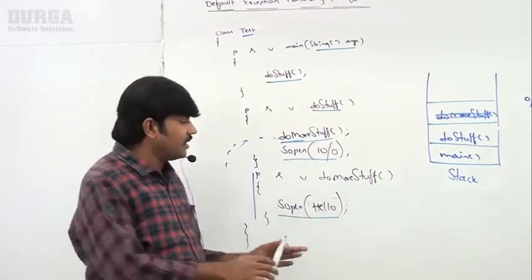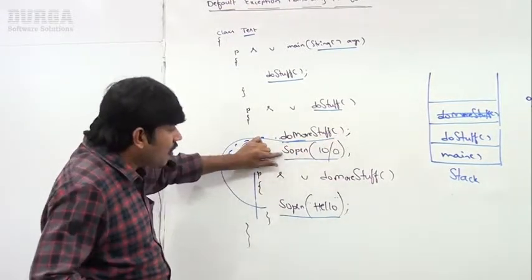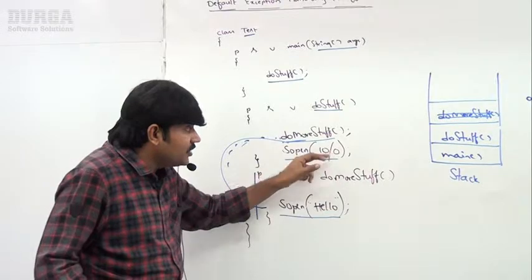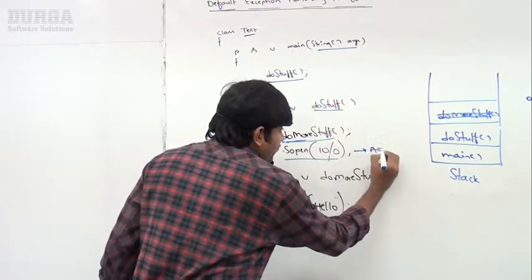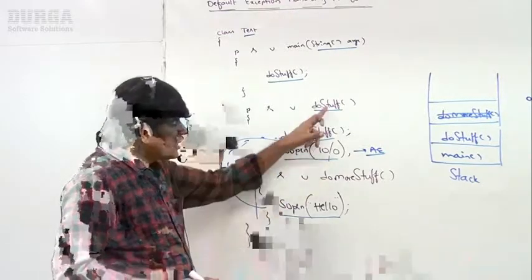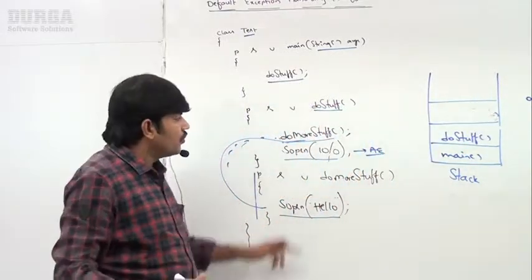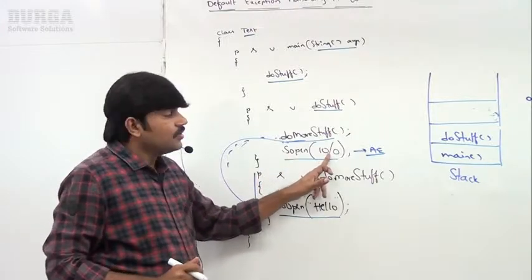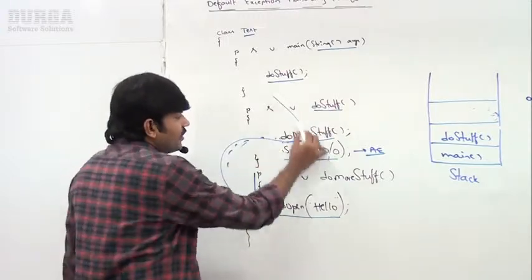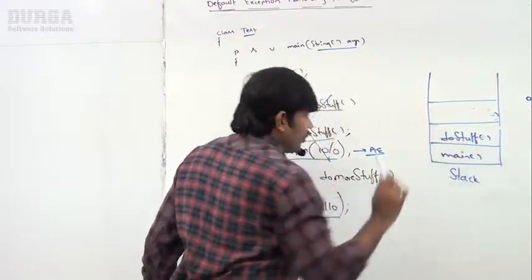Correct, it completed normally. Now the control comes back to doStuff, because doMoreStuff is already completed. What is the next statement? SOP of 10/0. Here an ArithmeticException is raised. Remember this: inside which method was the ArithmeticException raised? Inside doStuff. doMoreStuff is already completed, so only inside doStuff is SOP of 10/0. There is no handling code, so the JVM terminates doStuff abnormally and removes the corresponding entry.